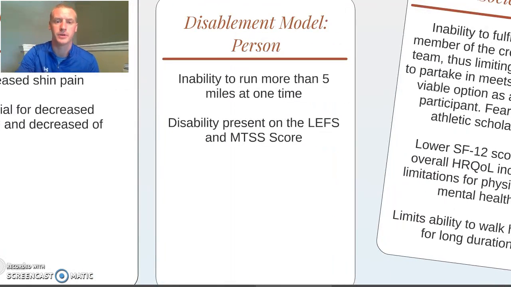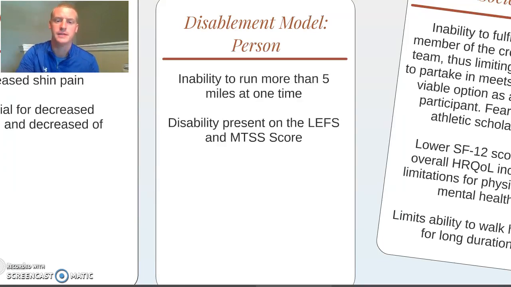Next on the disablement model is the person. This part of the disablement model looks into what is important to that individual. For this individual, it would be the inability to run more than 5 miles at one time. In cross country, this runner may experience running 7 to 10 miles per day as part of her training load. The pain may onset at 5 miles, and this is her, as a person, her disablement.